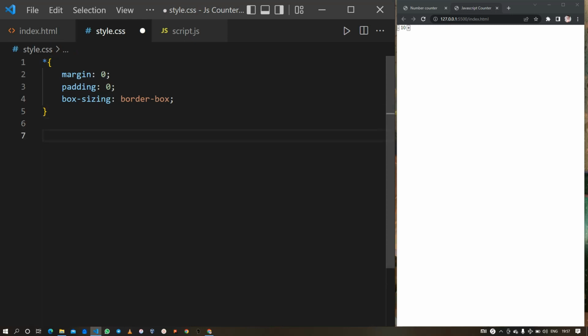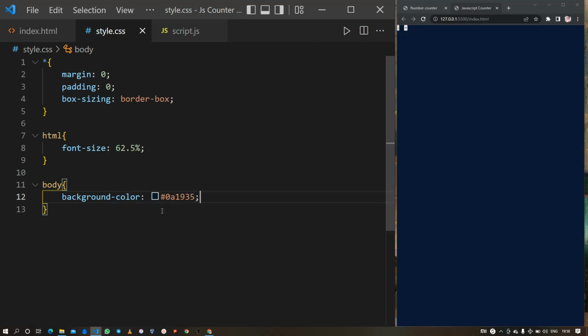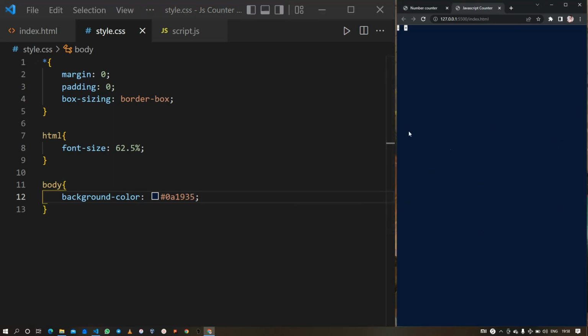Next, I will also give a default font size, that is 62.5%, and next we will target the body element and set a dark blue background color. Here I am going to use the hex codes, which are normally the indications of the colors. So here you can see our blue background, I mean the dark blue background, and our elements are just right here at the top left corner of our page.